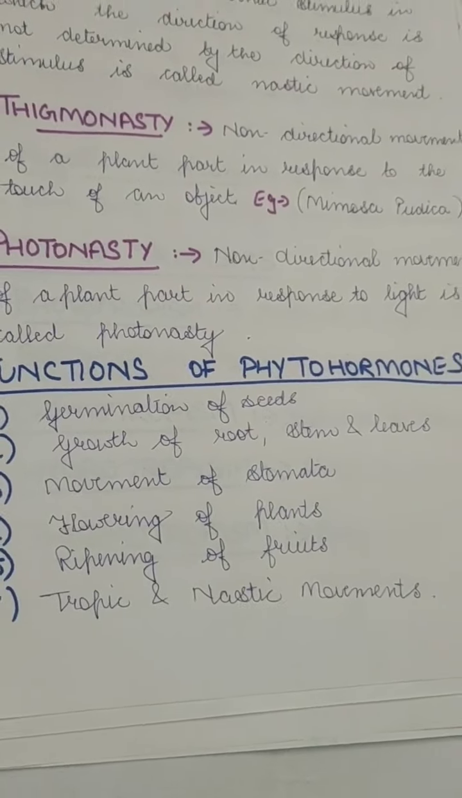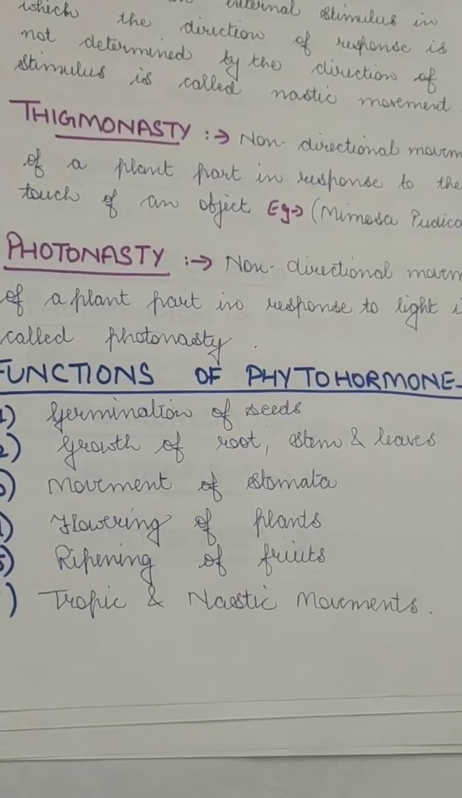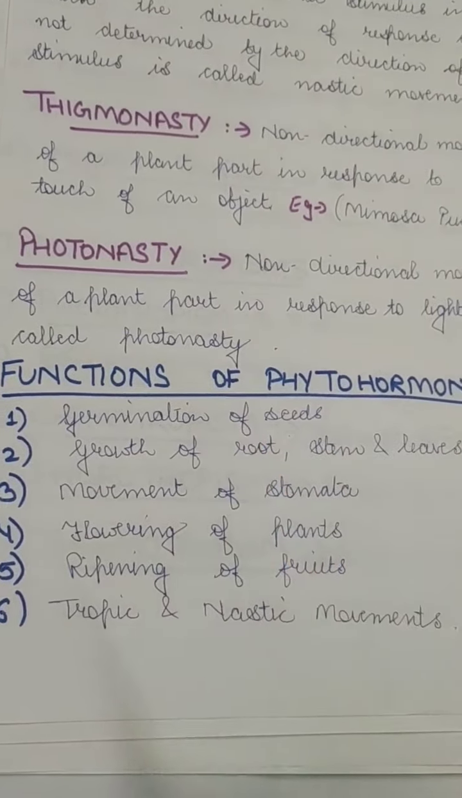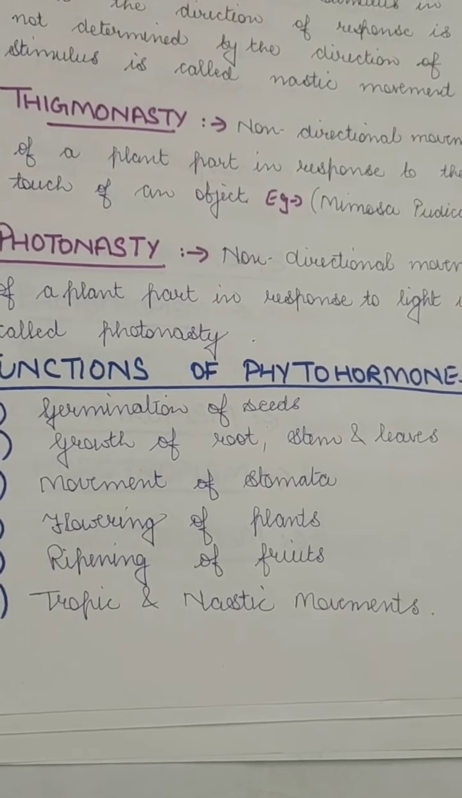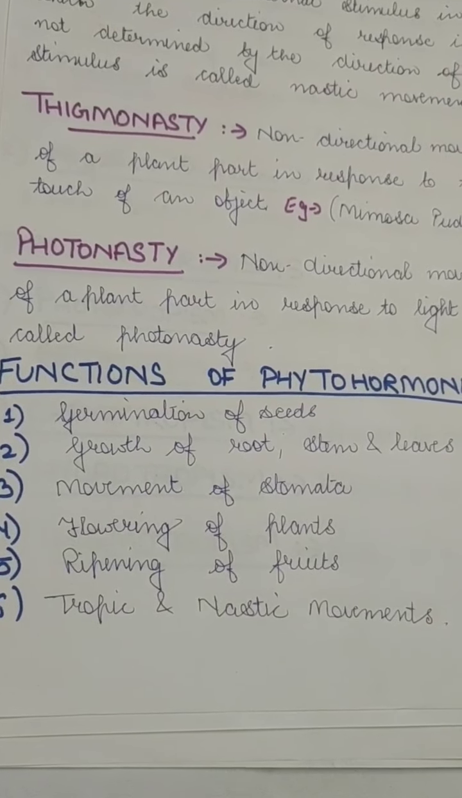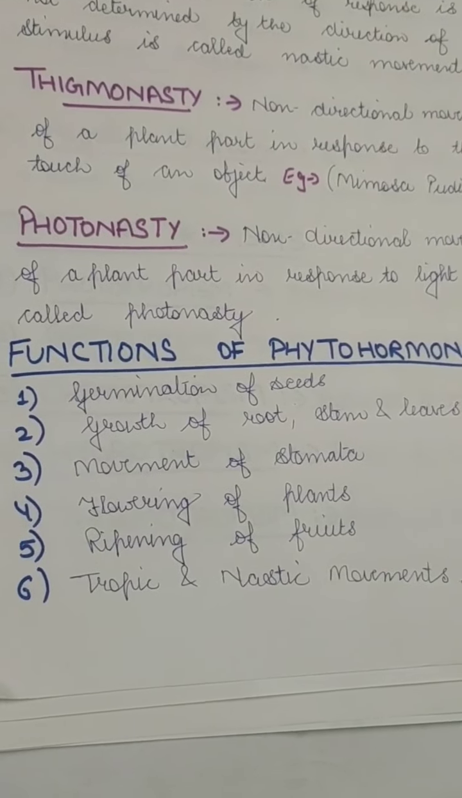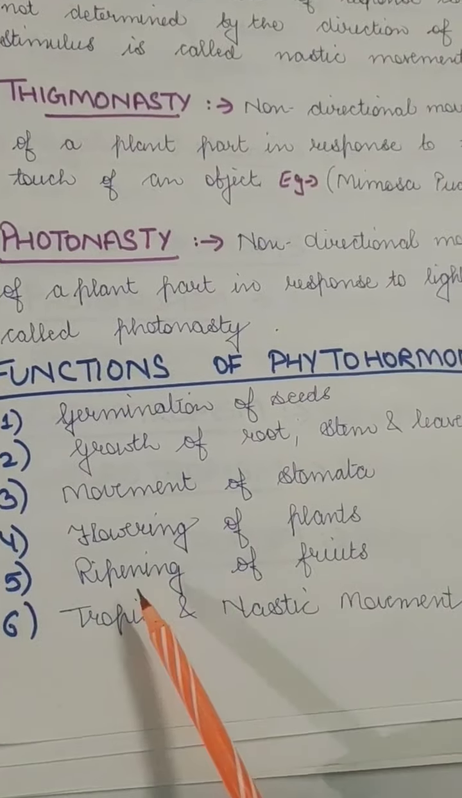So these are your two movements of plants, tropic movements and nastic movements. I hope it's clear. Now at last we'll conclude with the functions of hormones. Hormones are very important to plants. They show all types of movement. They help in the germination of seeds, the growth of roots, shoots and leaves, and the opening and closing of stomata. They help in the flowering of plants, ripening of fruits, breaking of fruit from the trees, and they also show the tropic and nastic movements.